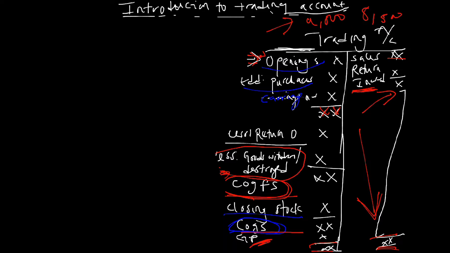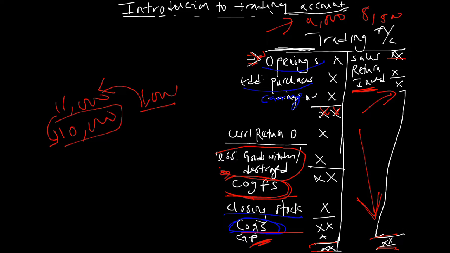For example, let's say I have 11,000 products to be sold. Don't forget what I said earlier, that we have 11,000 products to be sold. And out of these 11,000 products at the beginning of the year, at the end of the year, I sold 10,000 products. So the remaining is 1,000 products. Now, if I subtract this 1,000 from this 11,000, I will get the cost of goods I have sold. The cost of goods I have sold is 10,000 naira.